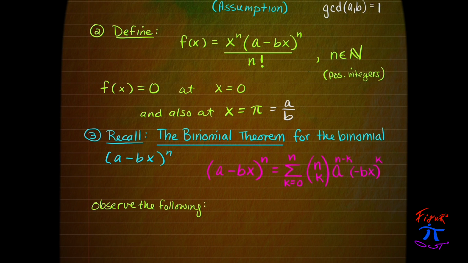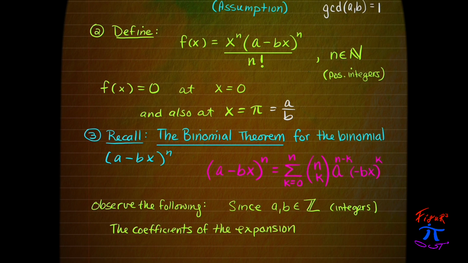And the point about the binomial theorem here is that we want to observe the following: that since a and b are integers, the coefficients of this expansion will also be integers. Recall that n choose k can be given by Pascal's triangle.